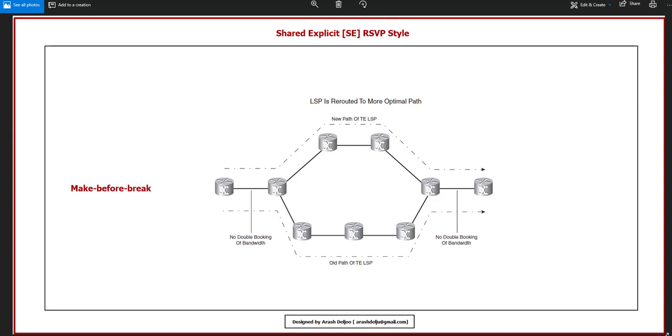It's so interesting. Let me review this feature about the shared explicit style. The shared explicit style or SE RSVP style that is used for TE ensures that make before break is used. SE style is advertised in the Path message, you saw it. This means that when an LSR needs to reroute a TE LSP, the new TE LSP is built before the old TE LSP is torn down.